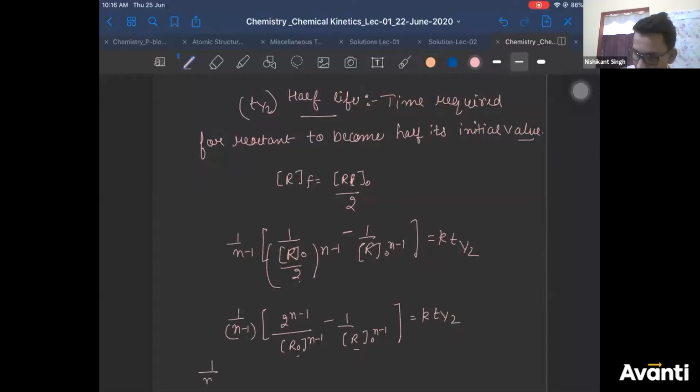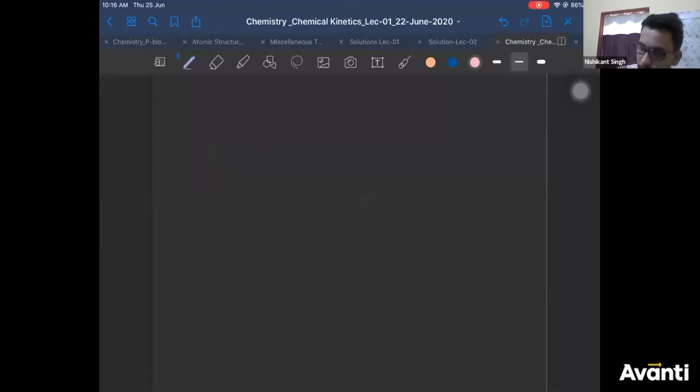So you'll get 1 by n minus 1, 1 by R naught power n minus 1, bracket 2 power n minus 1 minus 1, is equal to K T half. Right? So your final expression of T half is T half is given as 1 by K, 1 by n minus 1, 1 by R naught power n minus 1, 2 power n minus 1 minus 1. This is your final expression of T half.